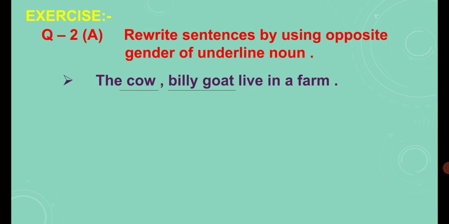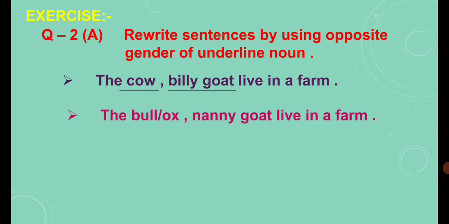We can write any one of them. And what is the opposite gender of Billy Goat? Nanny Goat. So "The bull or ox, nanny goat, live in a farm" will be the answer. Understand? There is no need to write both bull or ox. Anyone you can write as the opposite gender of a cow.